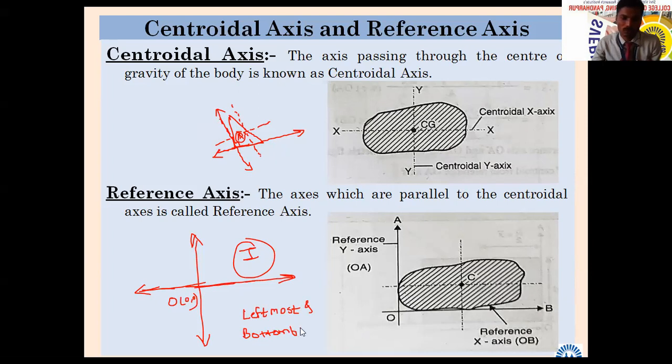Bottom one will be from leftmost and another will be from bottommost.